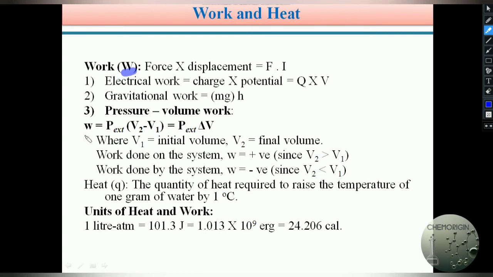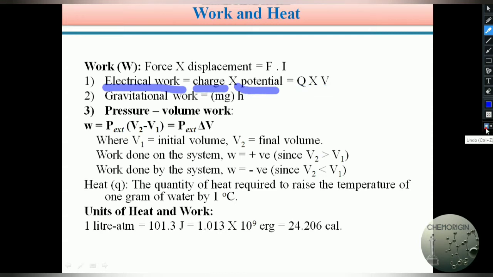Students, in thermodynamics you can remember, we always generally use W for work. Please remember this. In school we learn work equals force into displacement, so the displacement of a system by the application of force is defined as work. Similarly, there are many types of work. For example, electrical work. How can we define it? Charge into potential, that equals Q into V. Q means charge and V is the potential.